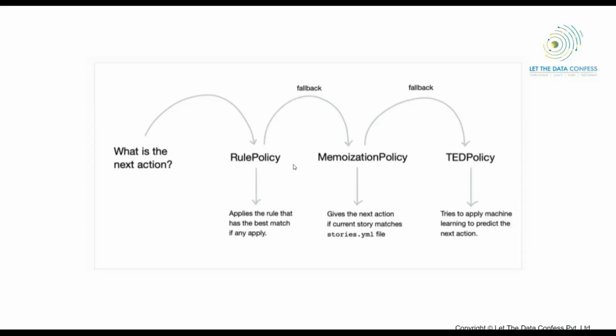And you will say, okay, this is quite similar, then I can return the result from that card as well. This is called memorization. Here also you have not used machine learning, because whatever you have fetched was already in your database. The only thing is, you could not find it directly. You had to go with indirect ways. And the third one is the TED policy, where you are using machine learning.